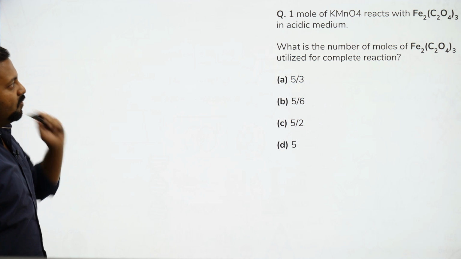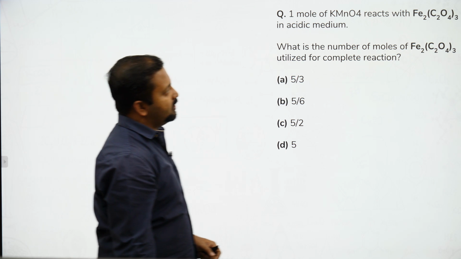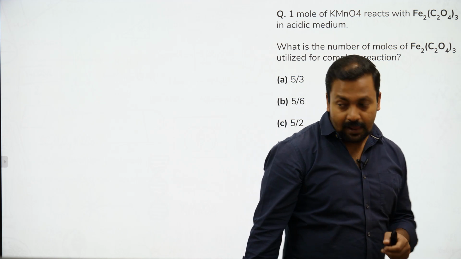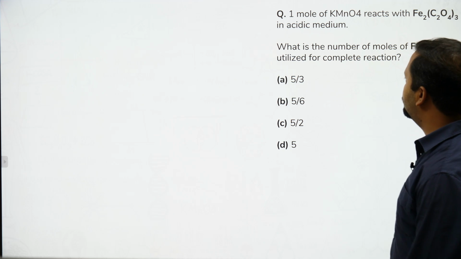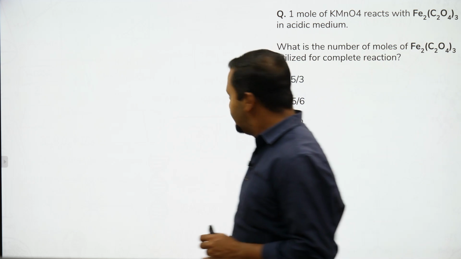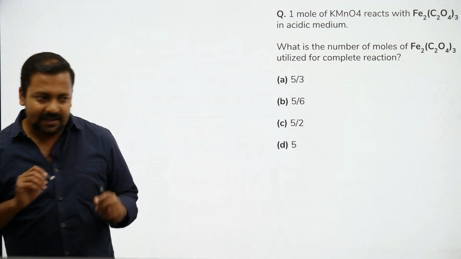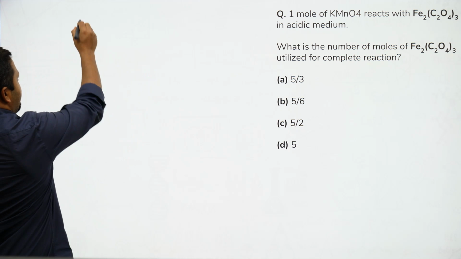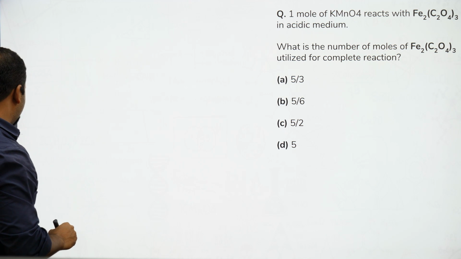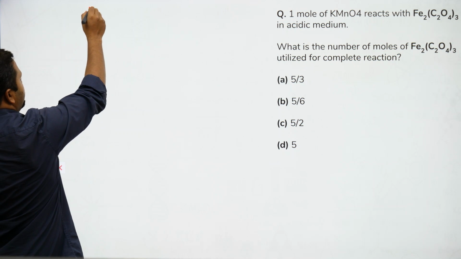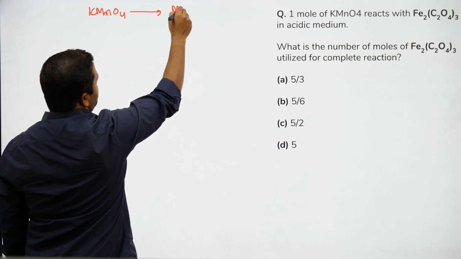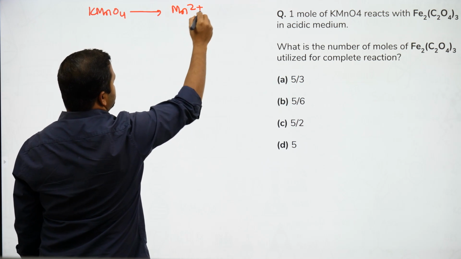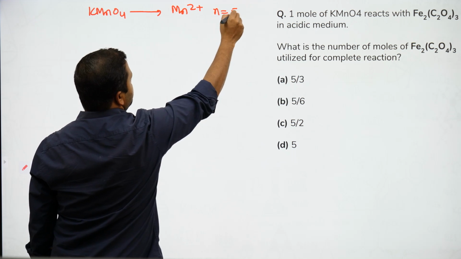Okay, 1 mole of KMnO4 reacts with FeC2O4 whole thrice. What is the number of moles of FeC2O4 whole thrice utilized for the complete reaction? Now, in acidic medium, as you all know, KMnO4 converts to Mn2+. The N factor for this is 5.